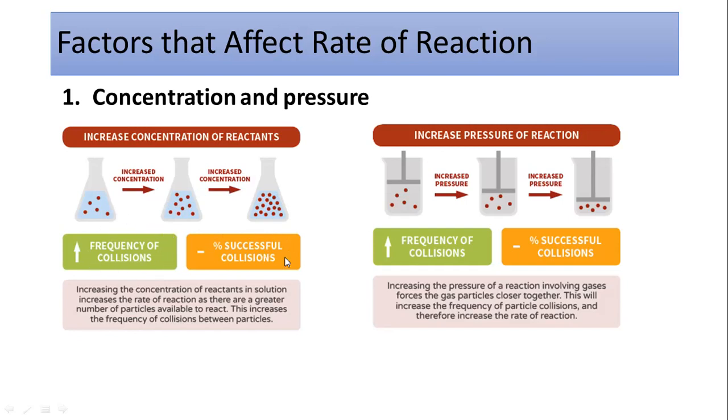That means the percentage of successful collisions is increasing, which is going to increase the rate of the reaction. So you can say the rate of reaction is directly proportional to the concentration of the reactant. The higher the concentration of the reactant, the higher the rate of the reaction. So here in the third flask, the rate of reaction will be more as compared to the second, and the second will be more as compared to the first, because there is an increase in the number of molecules.